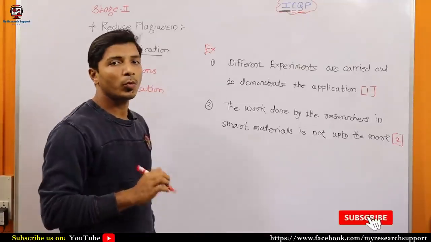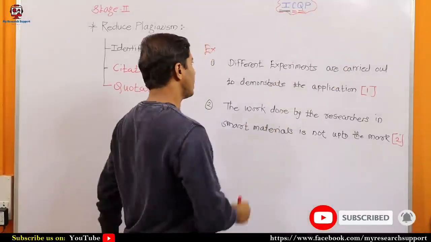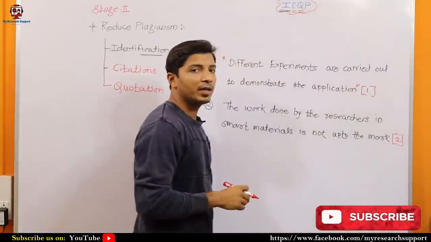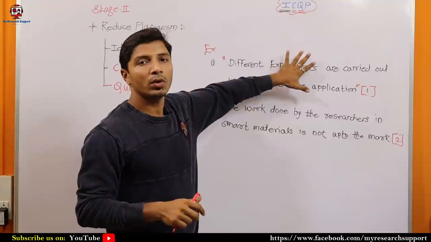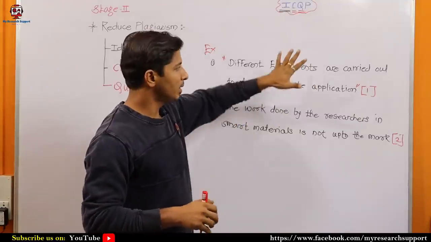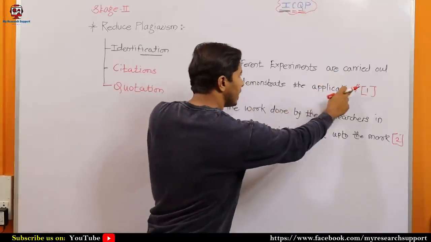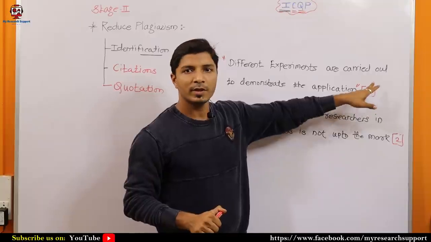You have to quote properly, which means you have to put this in quotation marks, maybe in this way, double quotation marks. There is a setting in plagiarism checking software that you can exclude quotation marks. In that case, this text will be excluded. It means you are saying that a complete sentence as it is I have copied from research paper 1 or reference number 1.